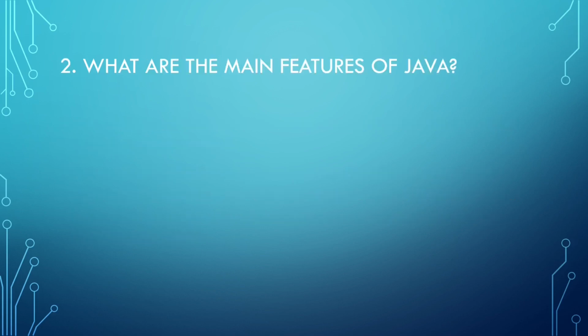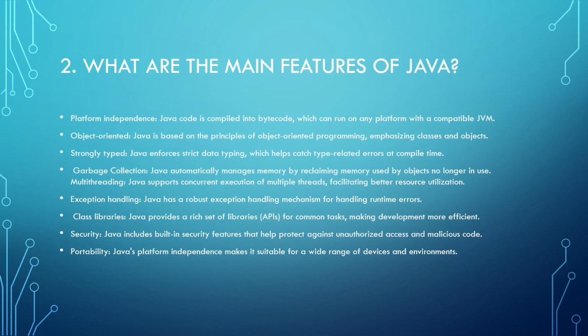What are the main features of Java? Platform independence. Java code is compiled into bytecode which can run on any platform with a compatible Java virtual machine. Object-oriented. Java is based on the principles of object-oriented programming, emphasizing classes and objects. Strongly typed. Java enforces strict data typing, which helps catch type-related errors at compile time.